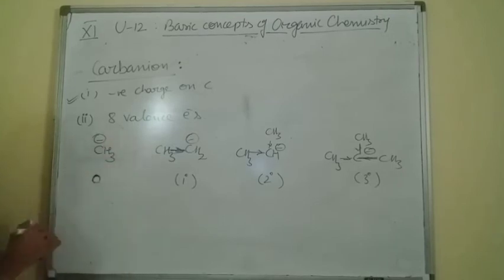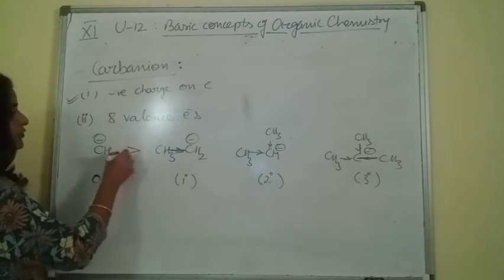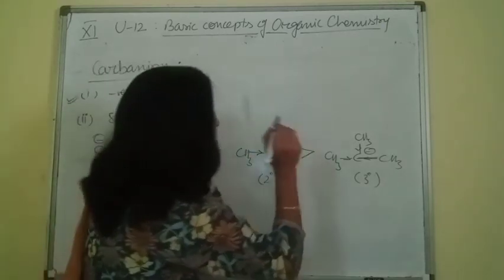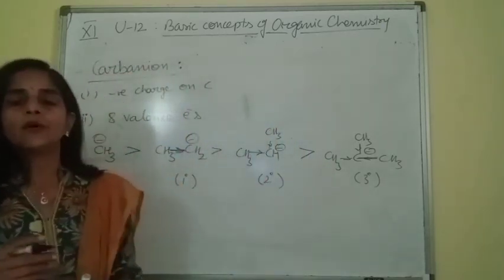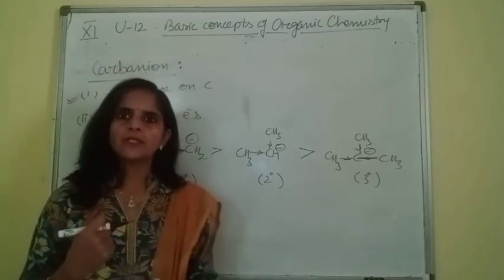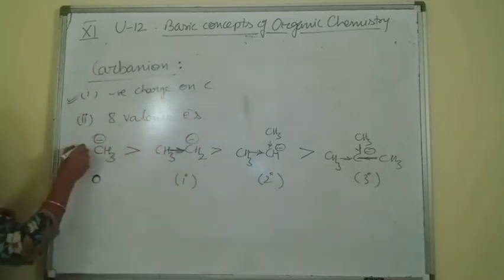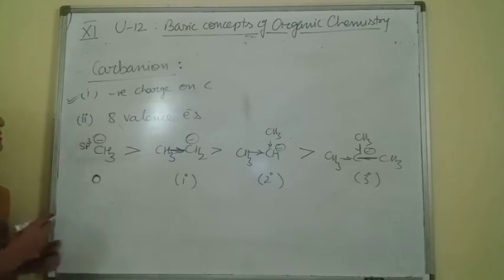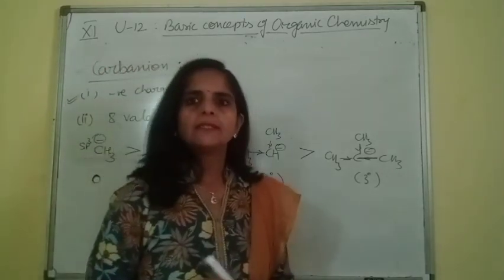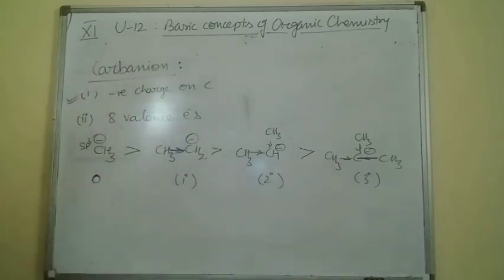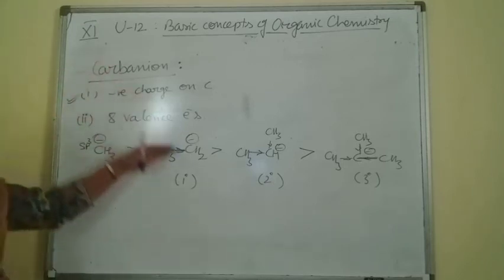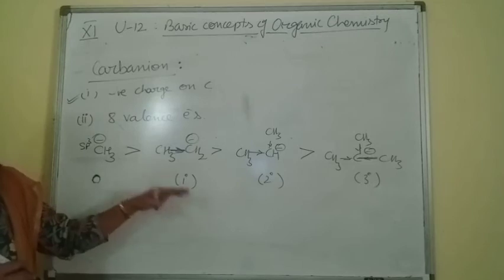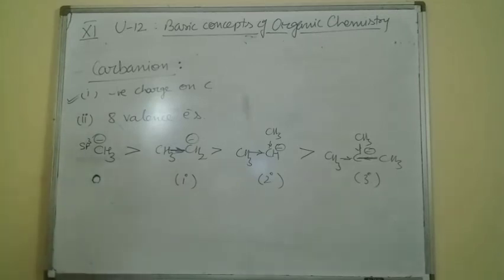The stability order is just opposite to that of carbocation and free radical. Now if we check its structure, 8 valence electrons, so sp3 hybridization. sp3 hybridization means it has tetrahedral geometry. Clear beta? So this is all about these 3 reaction intermediates, carbocation, carbanion and free radical.